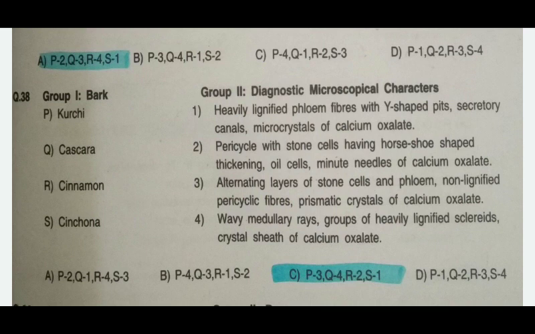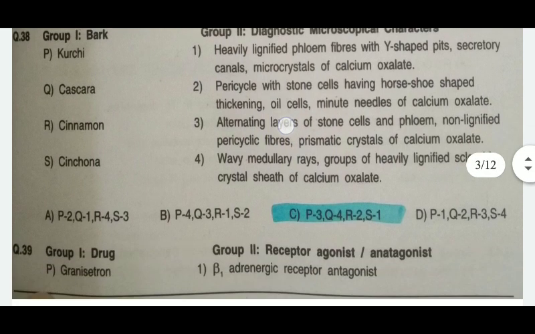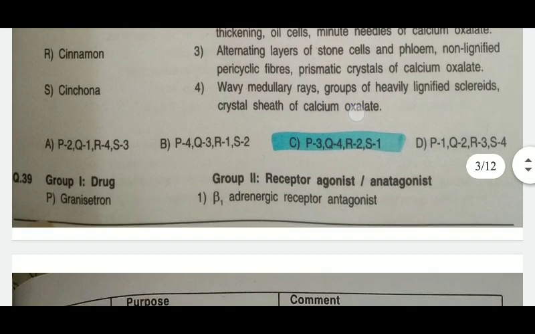Cinnamon. The answer is the pericycle with the stone cells having horseshoe-shaped thickening, oil cell, minute needles of calcium oxalate. Cinchona, it is heavily lignified phloem fibers with Y-shaped pits, secretory canals, microcrystal of calcium oxalate. Answer is C, you can read it.